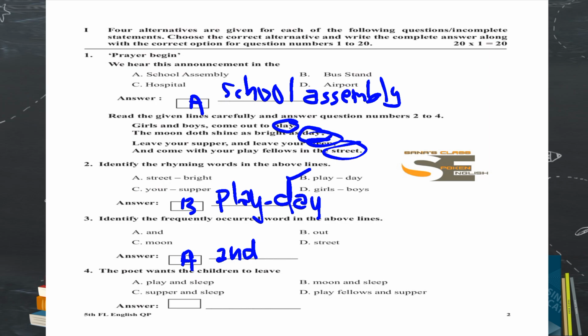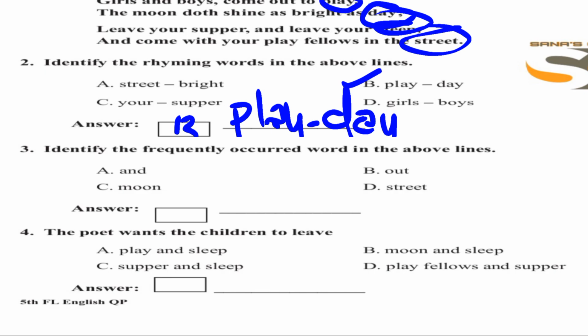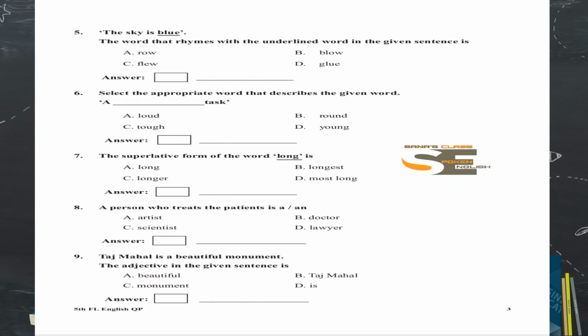Okay, let us go for question number 4. The poet wants the children to leave dash. Reread the poem and then fill the appropriate answer in the box as well as in the space provided. You can find in the poem, leave your supper and leave your sleep in the third line, right? So the poet wants the children to leave supper and sleep. Option C is the right answer. Write C in the box and supper and sleep in the space provided. Let us go for the next page.